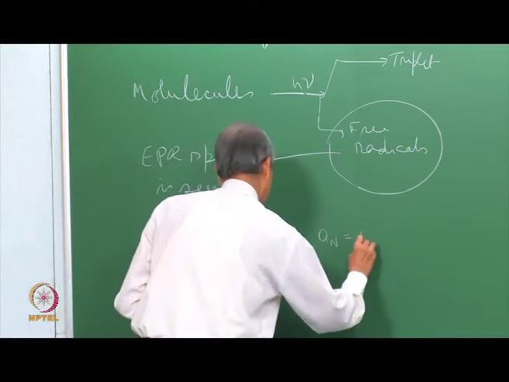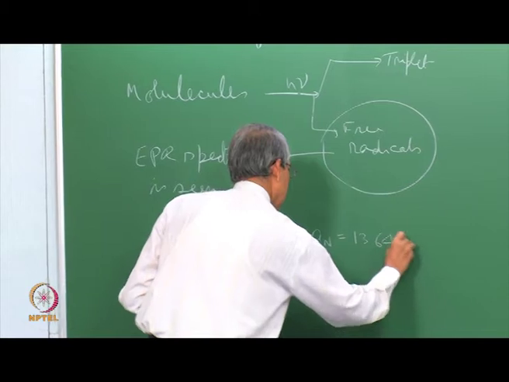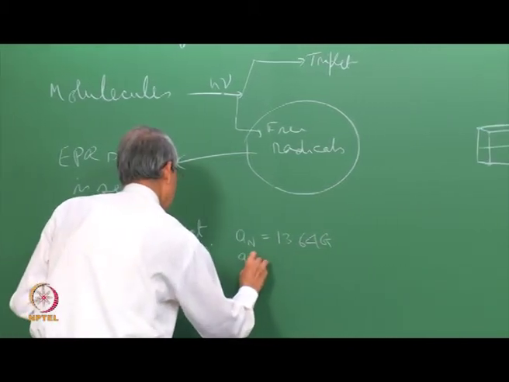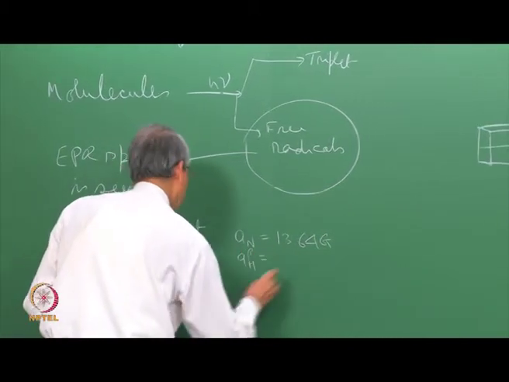This nitrogen splitting constant is 13.64 Gauss. This is the beta coupling constant.